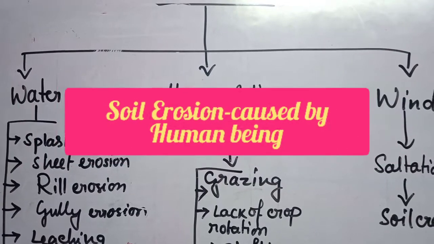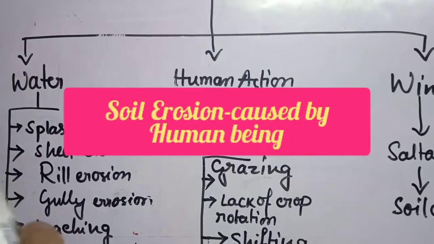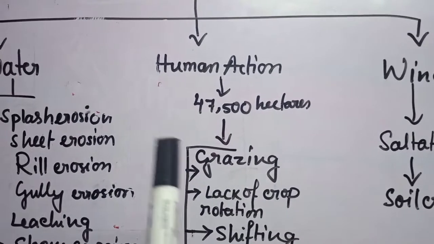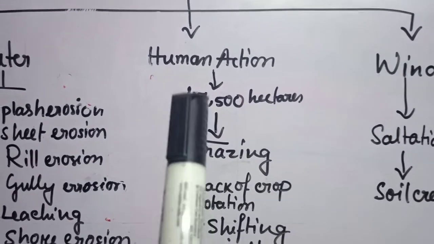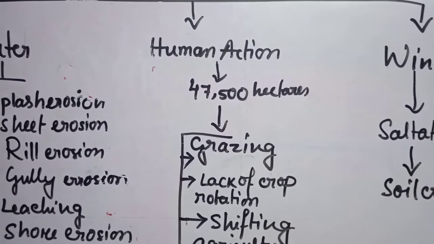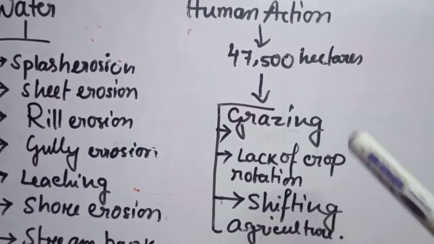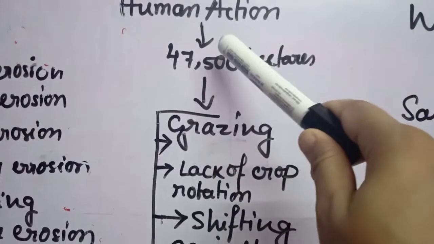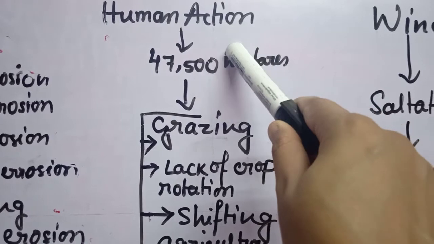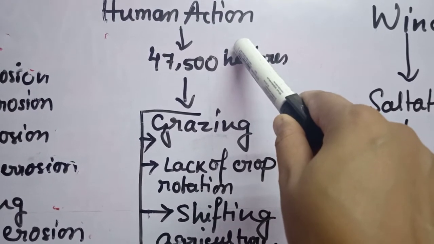Dear students, in the previous video I talked about soil erosion caused by water. Now in this video I will talk about how soil erosion is caused by human action, or by human beings. Students, I am going to talk about how human action is becoming one of the main reasons behind soil erosion.